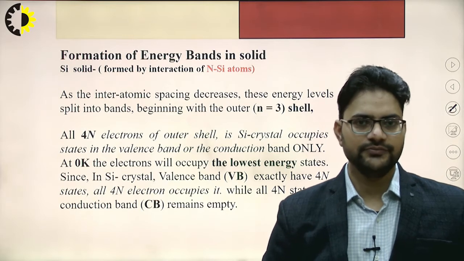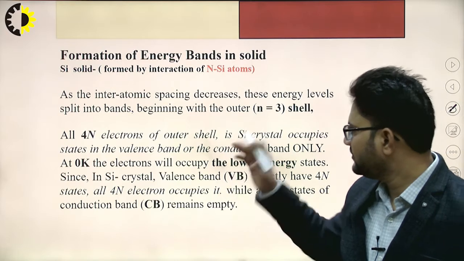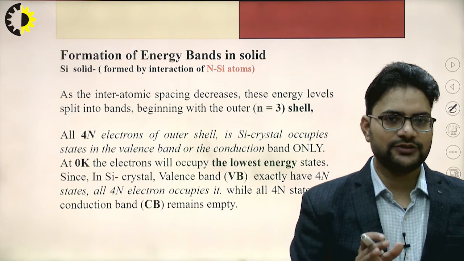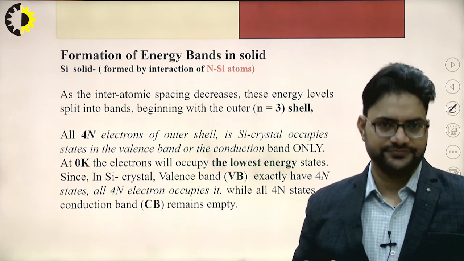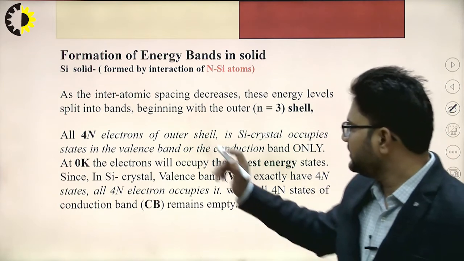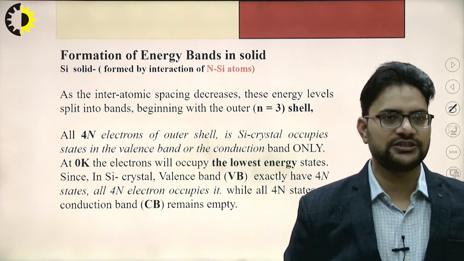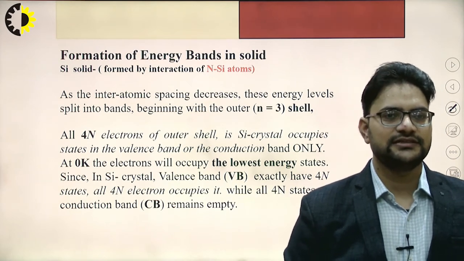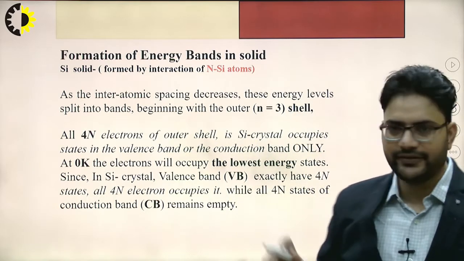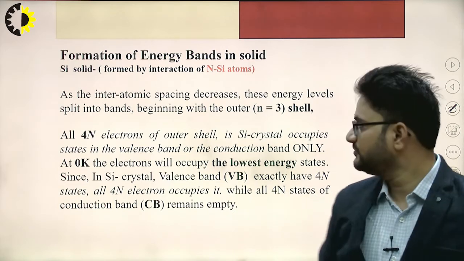It is the 14th element, with 4 electrons in the outermost shell, that is 3p. If the interatomic spacing is decreased, then the energy levels will split into bands. We have already discussed Pauli's exclusion principle.